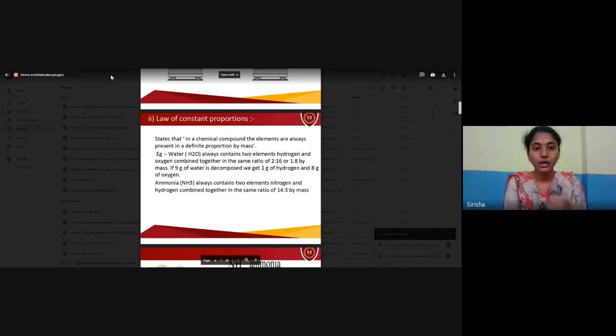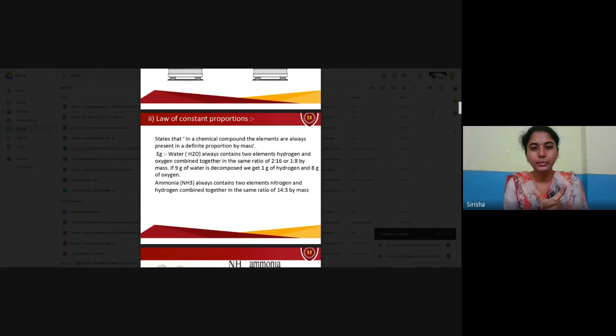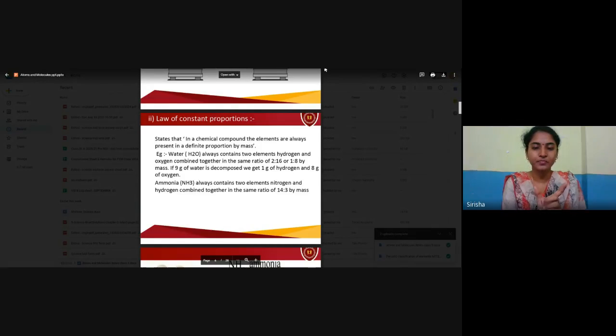Right? So, in the law of constant proportions, in a chemical compound, the elements are always present in a definite proportion by mass. We have seen an example also for this. For example, if you take sodium chloride, it will be in a 1:1 proportion all the time. If you take water, H2O, the number of hydrogen atoms will be 2 and the number of oxygen atoms will be 1.